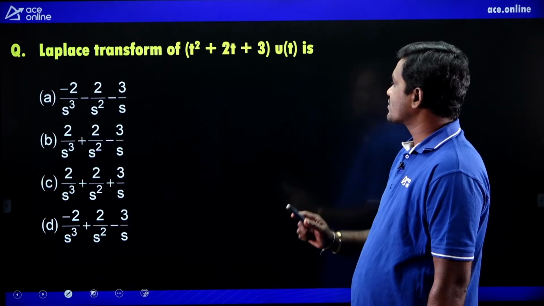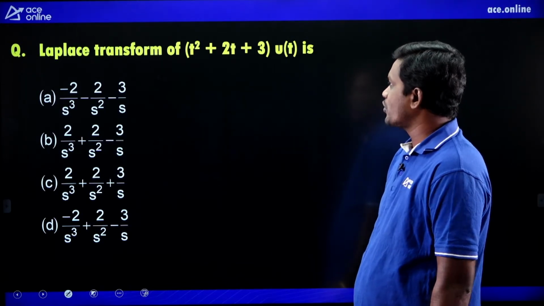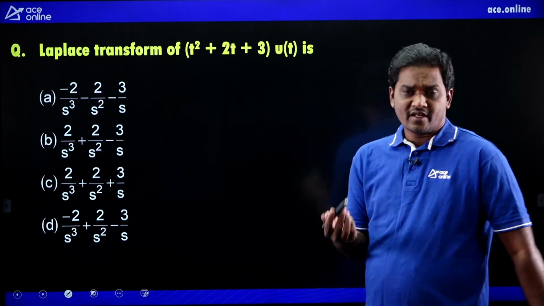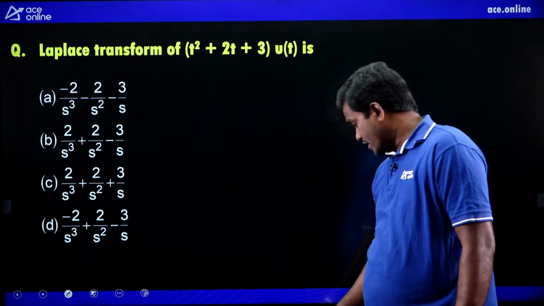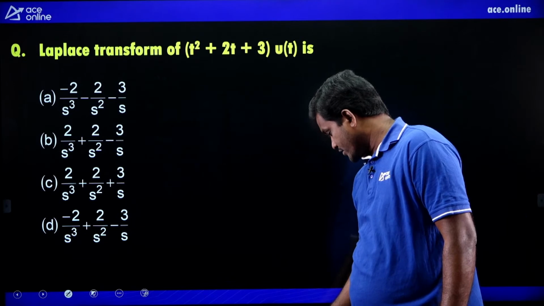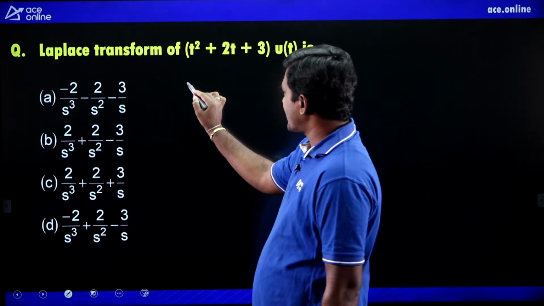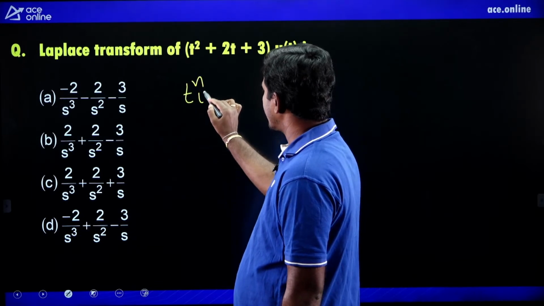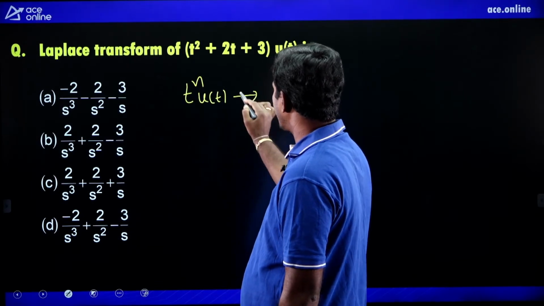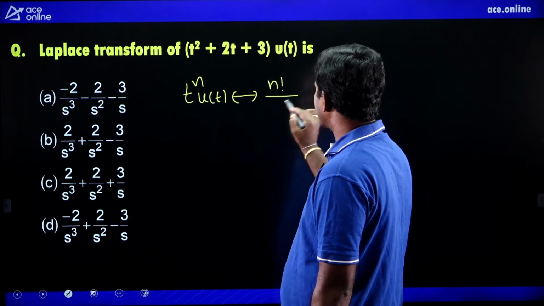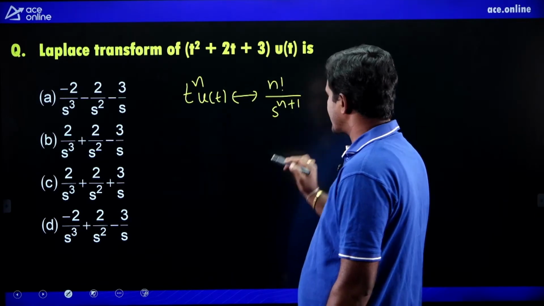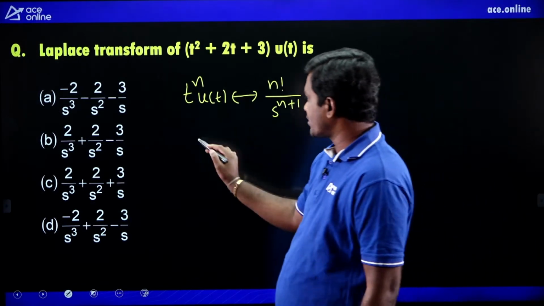Laplace transform of t square plus 2t plus 3 into u of t is how much? Please post your answers in the live chat option, and we'll check that. To solve this problem, you just need this formula: the Laplace transform of t power n u of t is n factorial by s power n plus 1. If you know this, you can solve this problem.